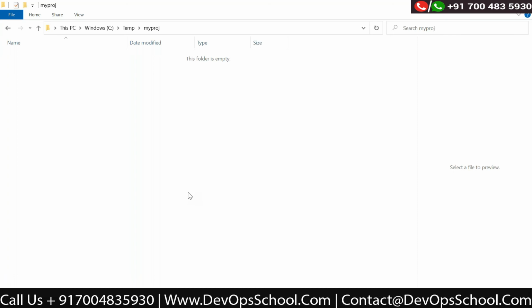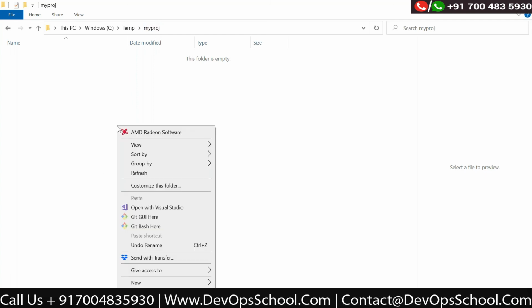Now, first thing you need to do: if you are using Mac operating system or Linux operating system, then you need not follow this step, because you just directly go to that directory. On your terminal, you need to write one command, which is git init. But if you are using Windows operating system, then I'm going inside this my project directory, right click, and you need to click on this git bash here.